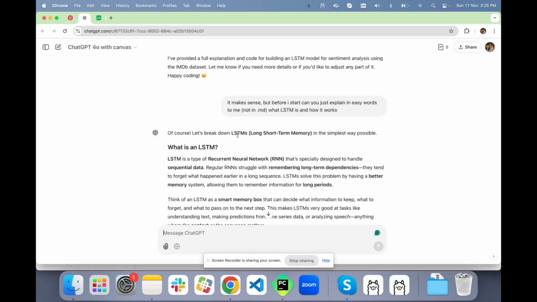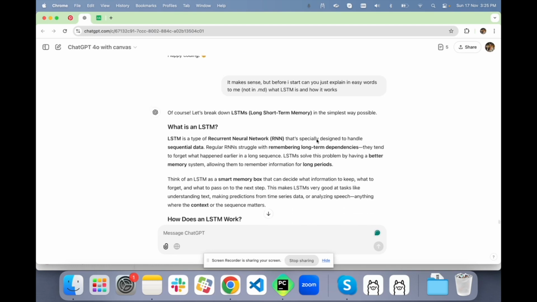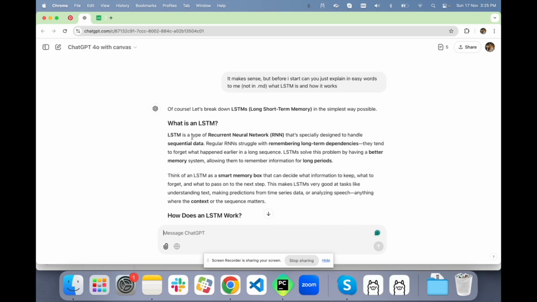It says LSTM is long short term memory. LSTM is a type of recurrent neural network that's specially designed to handle sequential data. Regular RNNs struggle with remembering long term dependencies, which is what we learned yesterday.